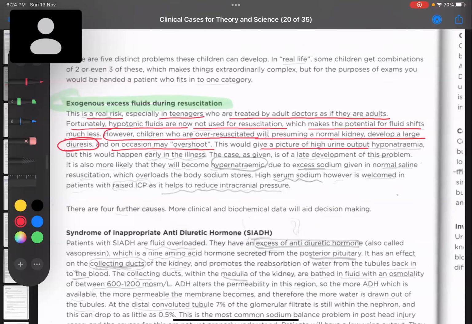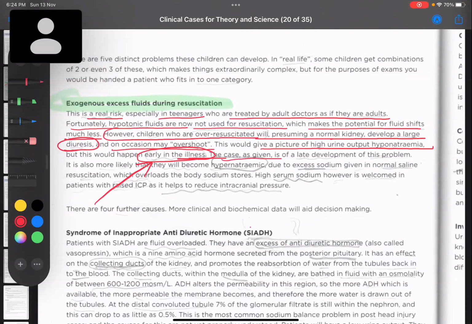This would give a picture of high urine output and hyponatremia, but this would happen early in the illness. So as I said, it will present very early. But in our case, it presented after 36 hours, right? So that is why we are excluding this. They said that it will present very early in the illness if it was due to resuscitation.